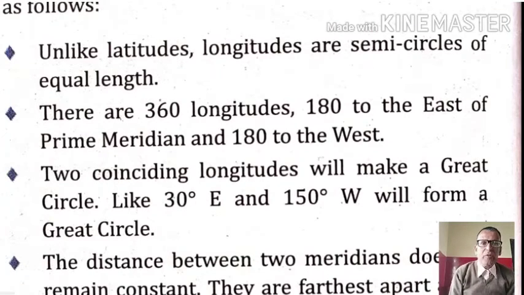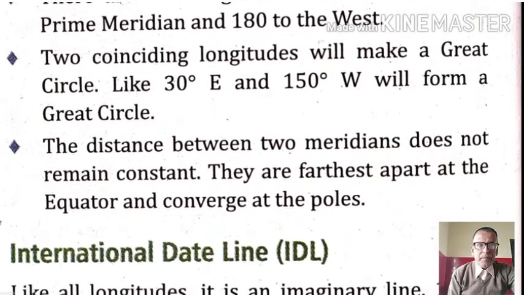Two coinciding longitudes will make a great circle, like 30 degree east and 150 degree west will form a great circle. Next, the distance between two meridians doesn't remain constant. They are farthest apart at the equator and converge at the poles.